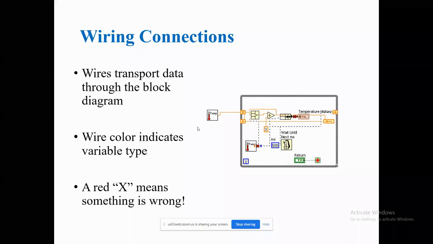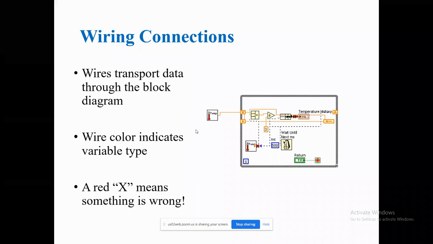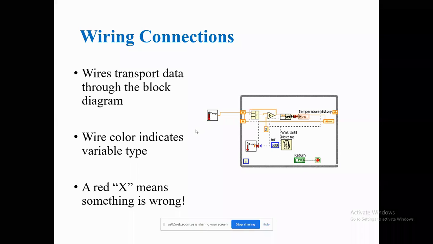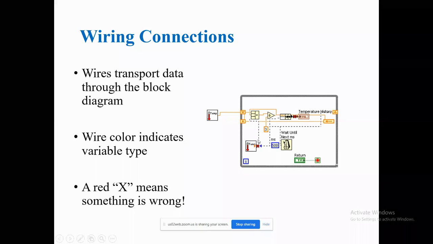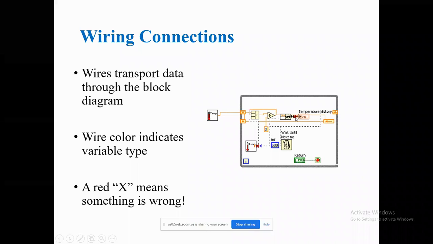Yeah, we can see wiring connections. While you are developing the code, you can find a number of wiring connections. If you clearly see these black dots with a red X, you can see the red symbol X here and X here. These are all broken dots, so it means that connection is absolutely at fault.